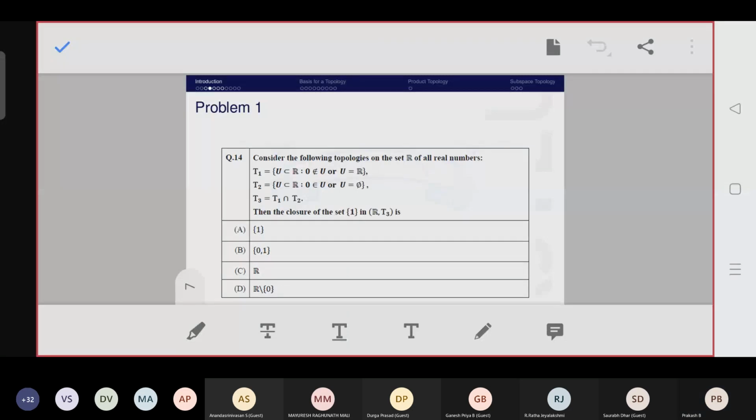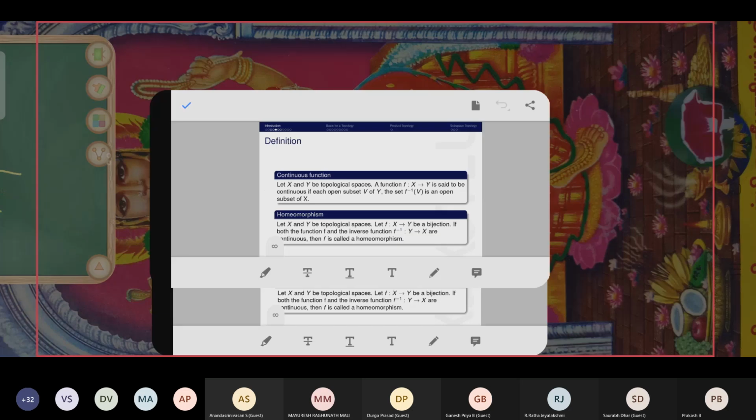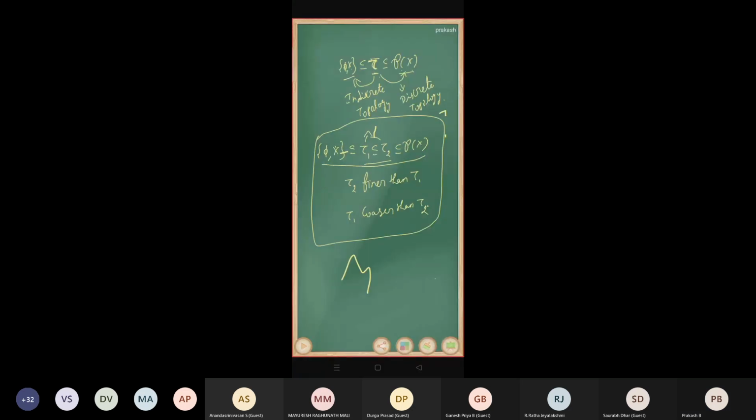Okay, now we are going to see the definition of continuous function. f from X to Y is said to be continuous, right, if for every open set V in Y, f inverse of V must be an open set.